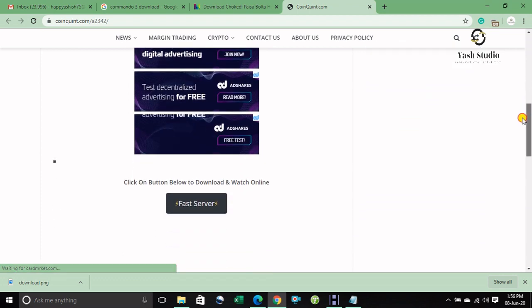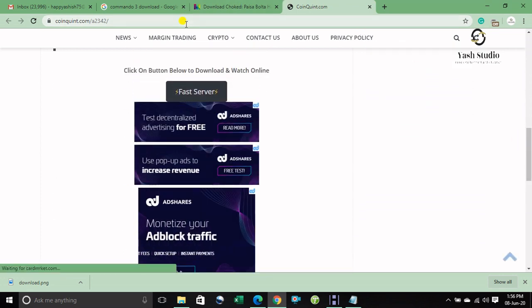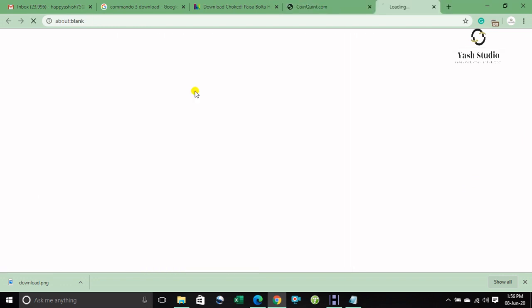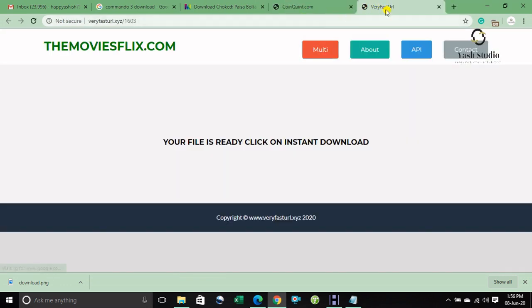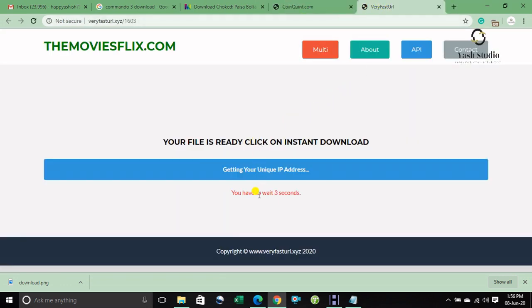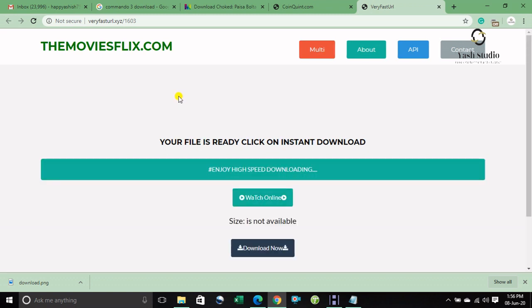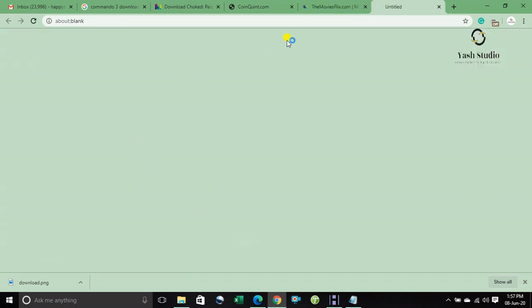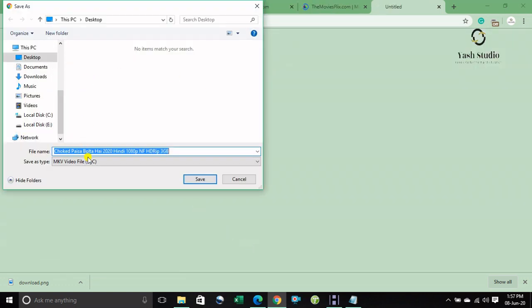But don't worry, the link is mentioned here. First close it, then click again on this side and it automatically opens the page. Download now, okay, and then it automatically shows here and save.